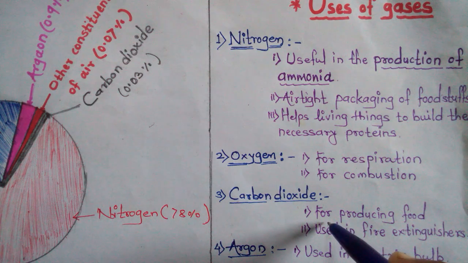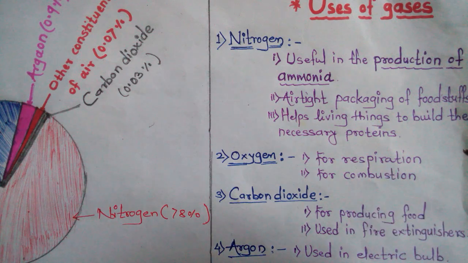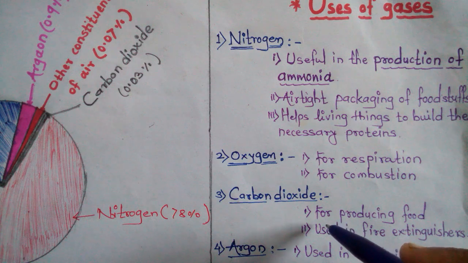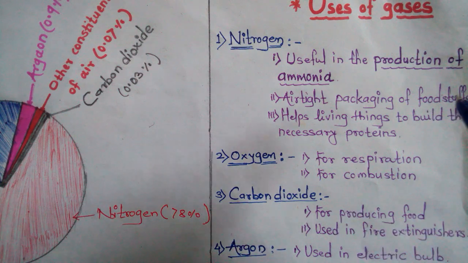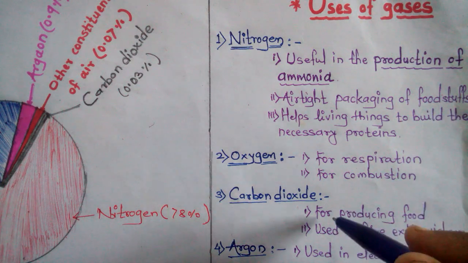But at night time, plants also inhale the oxygen and exhale the carbon dioxide. That's why our parents tell us, don't sleep under the plant during the night time.